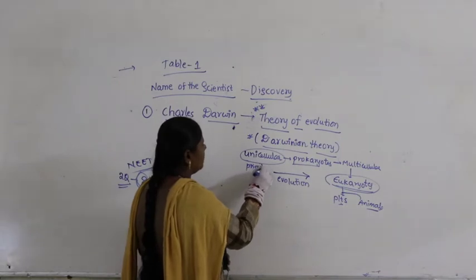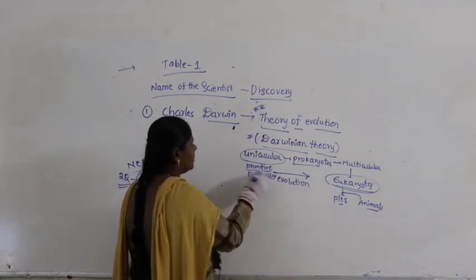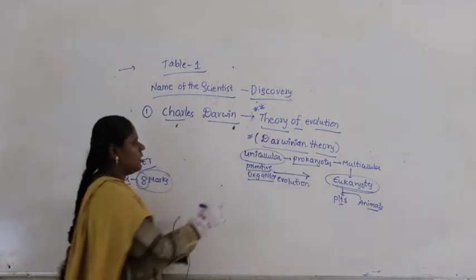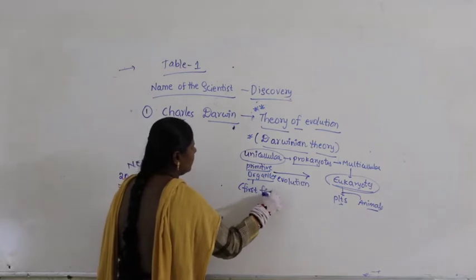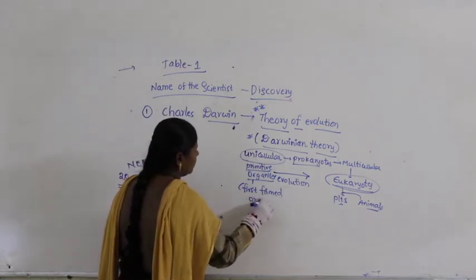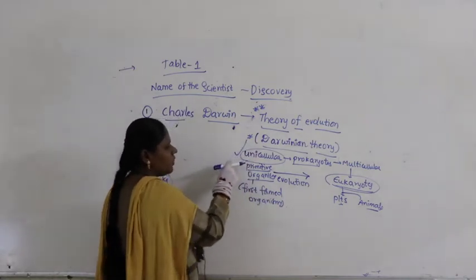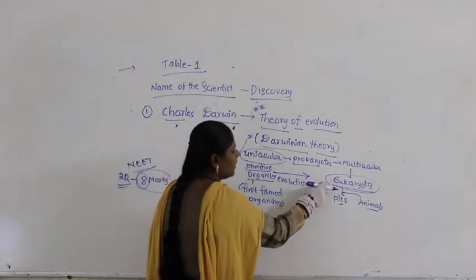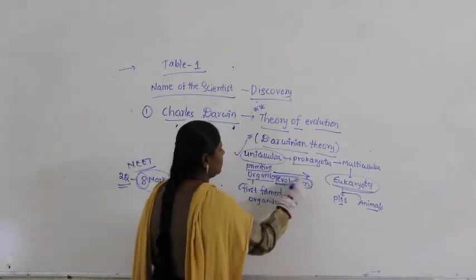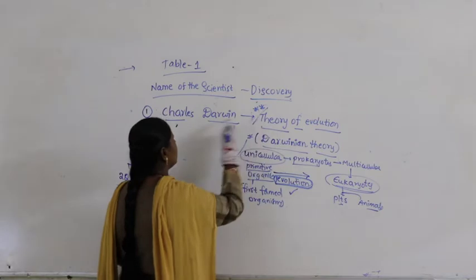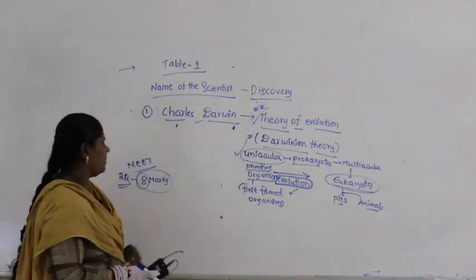What is the meaning of primitive organisms? Primitive organisms means first formed organisms. Primitive means here we can write first formed organisms. So, when you take the study from the first formed organisms to the eukaryotes of plants and animals, this is what is called evolution. The theory of evolution, the credit goes to the scientist Charles Darwin.